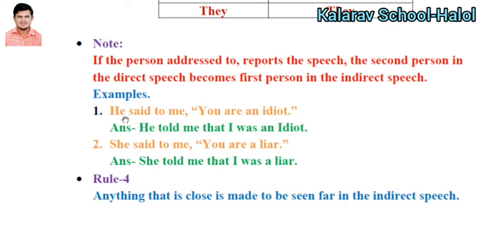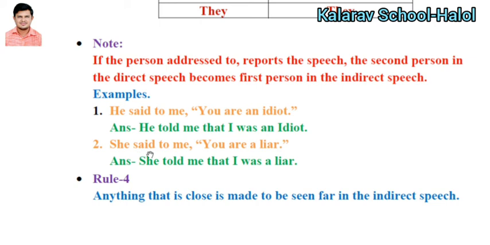So here, given he said to me, you are not an idiot, that transforms into he told me that I was not an idiot. This second person transforms into a first person. Said to becomes told, and the simple present tense becomes simple past tense. Clear? Understood?